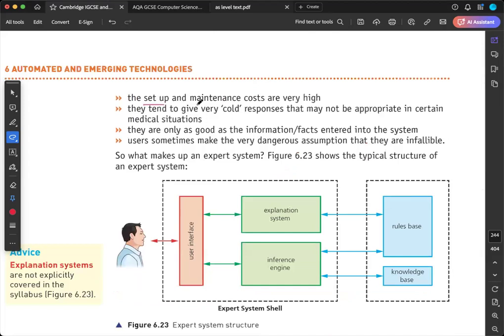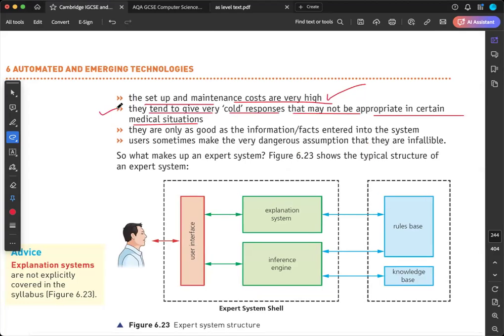Number two disadvantage: they have a high maintenance cost. Yes, the maintenance cost is very high. They tend to give a very cold response that may not be appropriate in certain medical situations. Sometimes when you're using an expert system in medical things, it is not going to give you a proper response, a very cold response with limited ideas. So this goes against them. Is that okay?